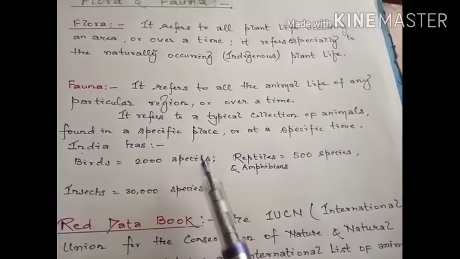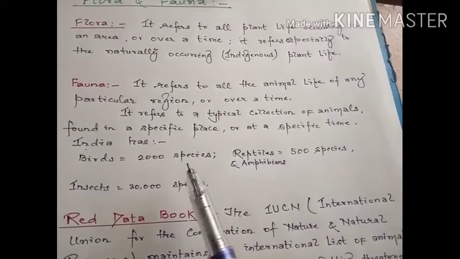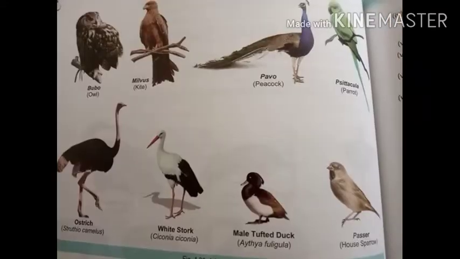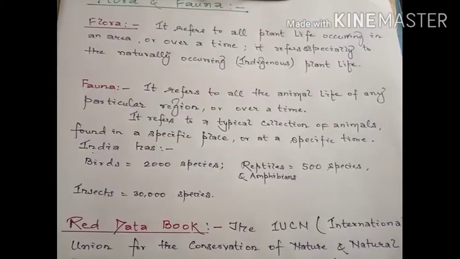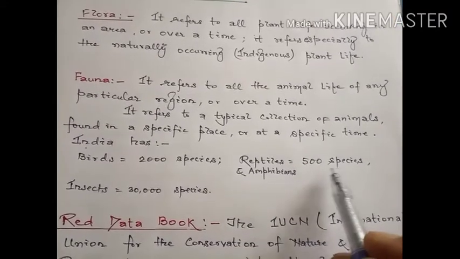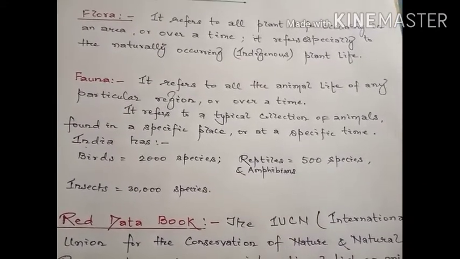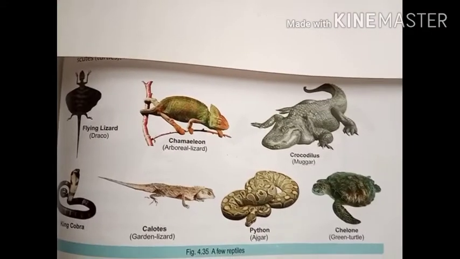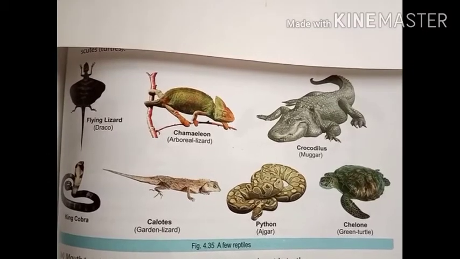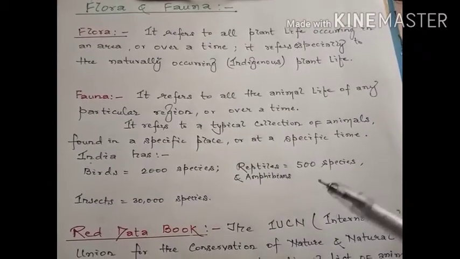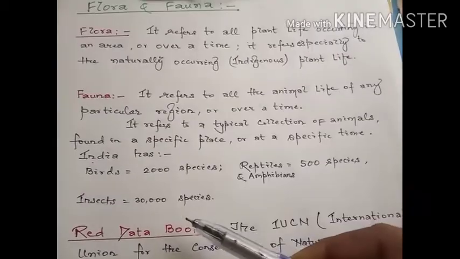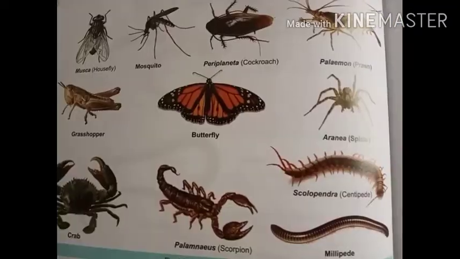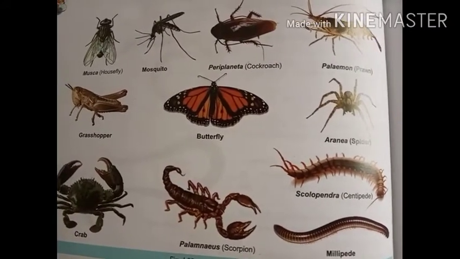In our country, there are around 2000 species of birds, whereas 500 species of amphibians and reptiles, whereas more than 30,000 species of insects are to be found. These are the different insects.